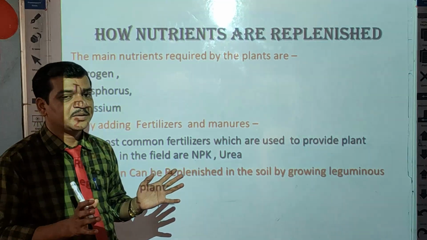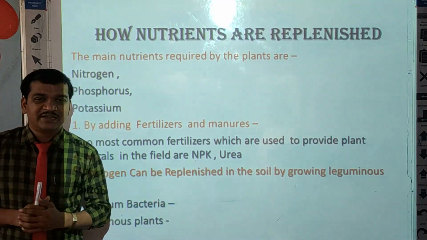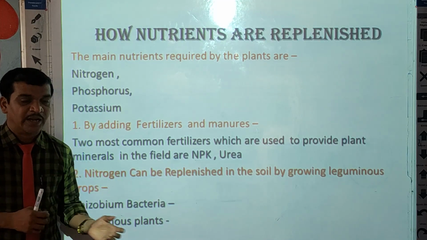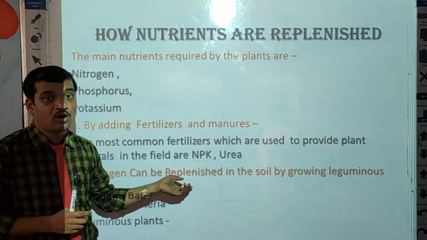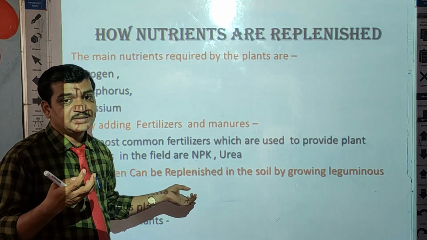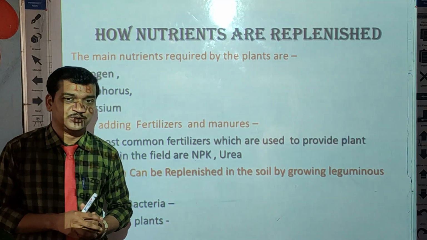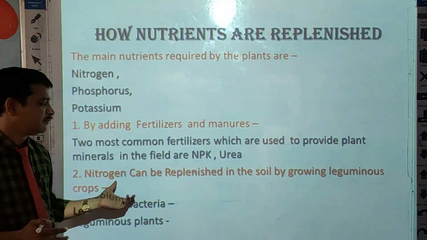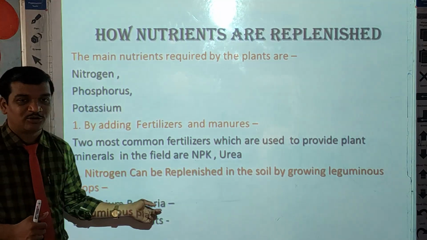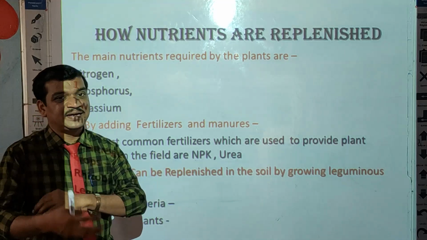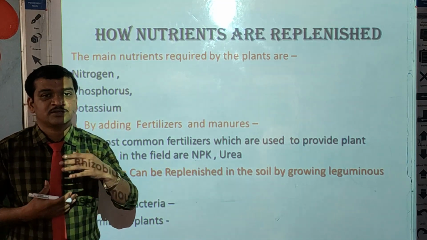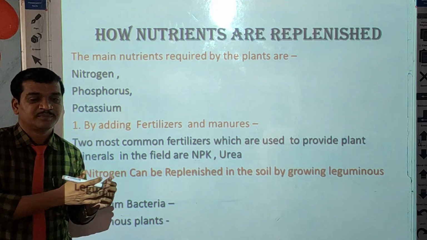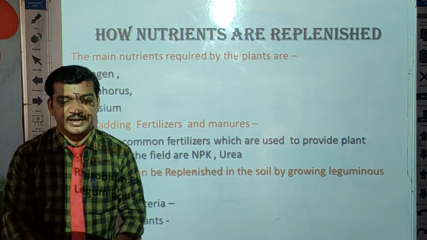Is it clear? Leguminous plants require more nitrogen for making proteins as well as for growth also. So this way the nitrogen can be replenished in the field, and the soil gets nitrogen by the rhizobium bacteria.